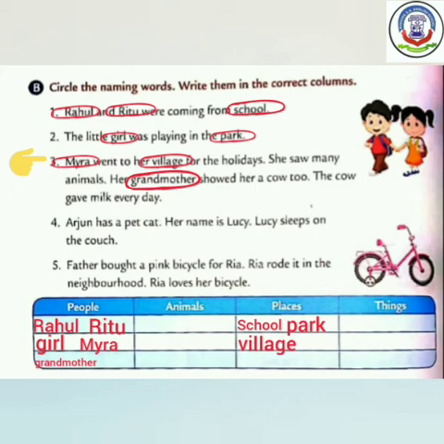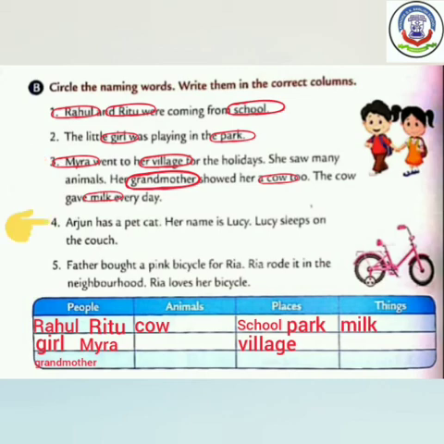Now see cow. Cow is an animal. Write cow in the column of animals. Milk. Milk is also a thing, so we have to circle it and write it in the column of things.